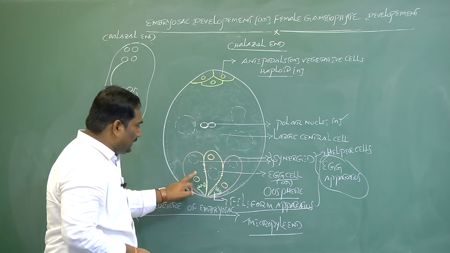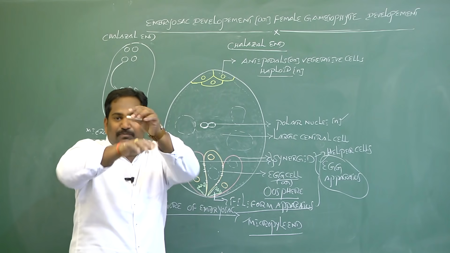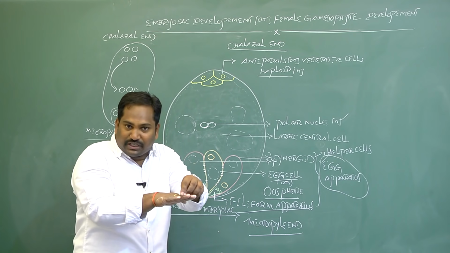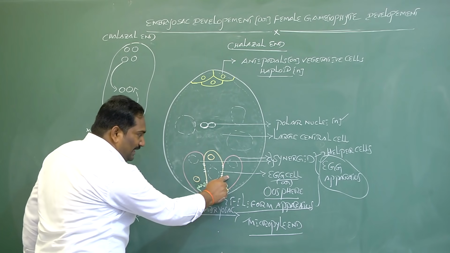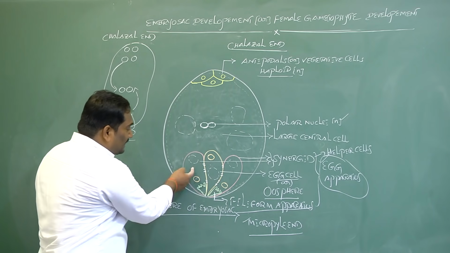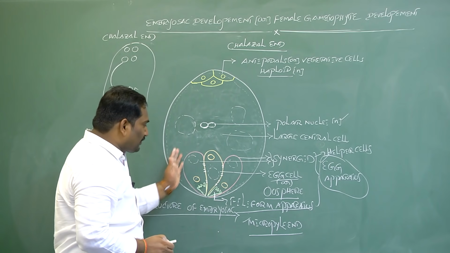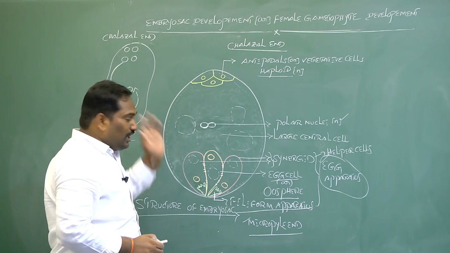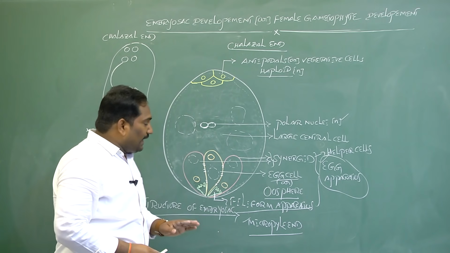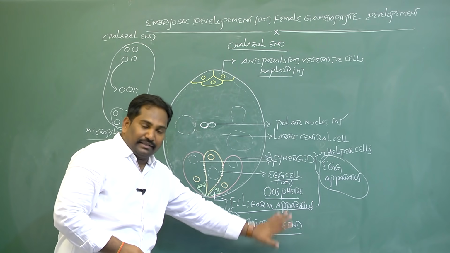Out of these 2 synergids in the egg apparatus, when a compatible pollen grain lands on the surface of the stigma, 1 synergid degenerates. After fertilization, the second synergid also degenerates. This is the information about the egg apparatus. 1 egg cell and 2 synergids is equal to the egg apparatus. The egg apparatus has 3 cells and 3 nuclei, present towards the micropyle end.